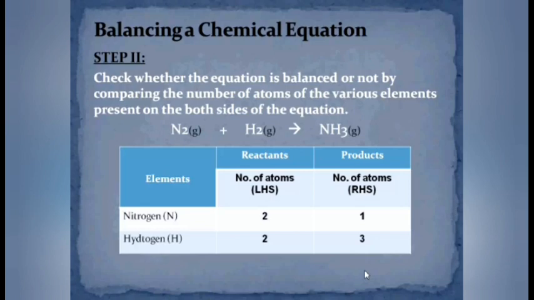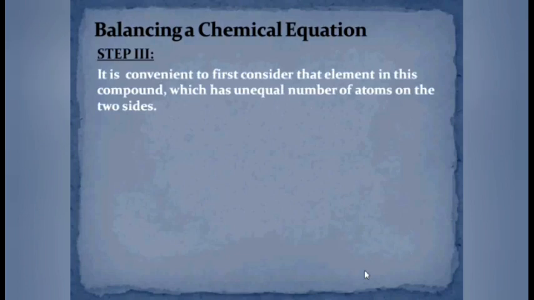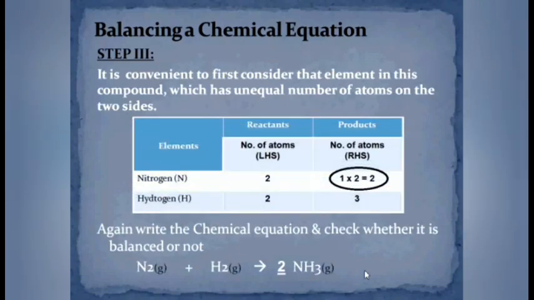So we can start the balancing of the chemical equation from either nitrogen or hydrogen. I feel that it will be easier for us if we balance the nitrogen element first. So to balance the number of atoms of nitrogen, we have to multiply the number of atoms on the product side by 2.